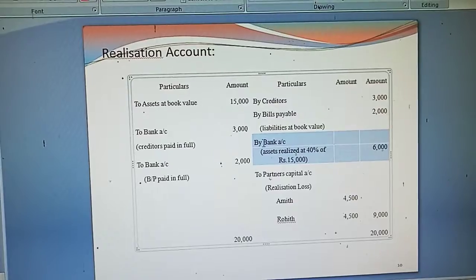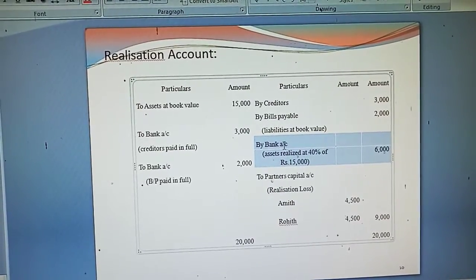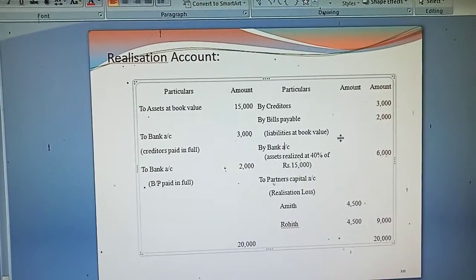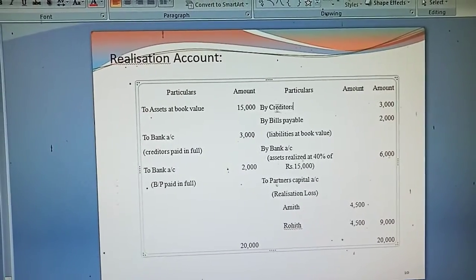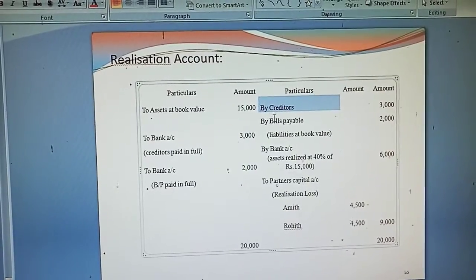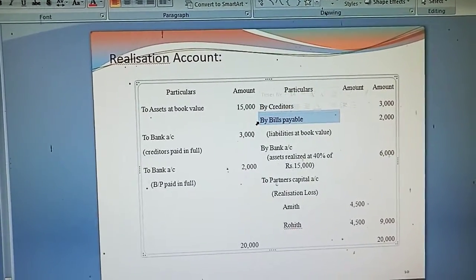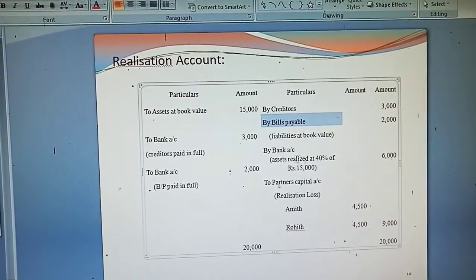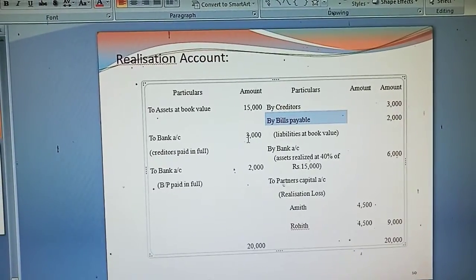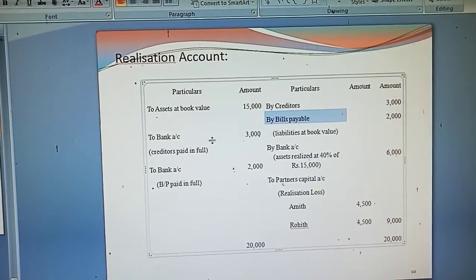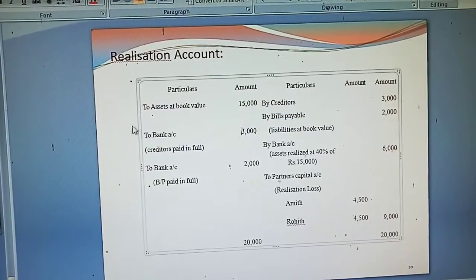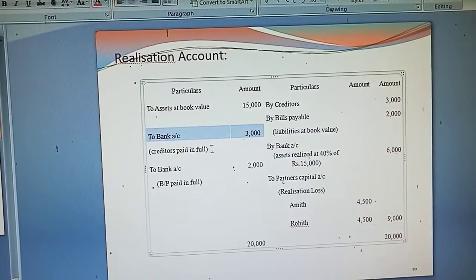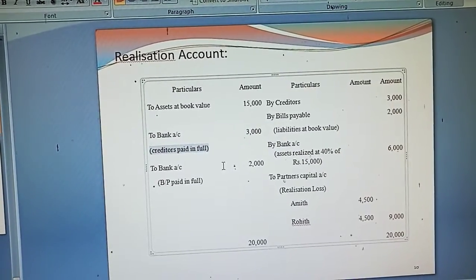It can be taken on the debit side of the bank account, the receipt side of the bank account, at the final settlement. And at the same time, you see, nothing is stated regarding the payment of the liabilities of the creditors and bills payable, but it is understood that at the time of dissolution of the firm, the outside liabilities are required to be paid. The payment should be made, so you take it on the debit side of the realization account, write it as bank account, and in brackets write creditors paid in full.